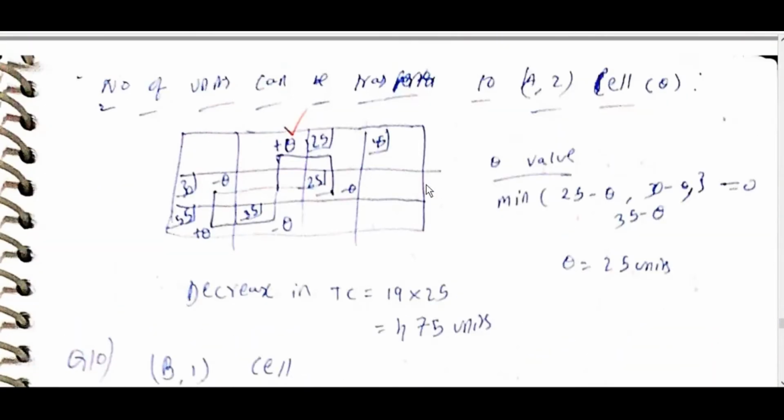The number of units that can be transferred is plus theta, minus theta, plus theta, minus theta. Theta is the minimum of 25 minus theta, 30 minus theta, 35 minus theta, equal to 0. Theta is equal to 25 units. Decrease in total cost is equal to 19 into 25, which is 470.